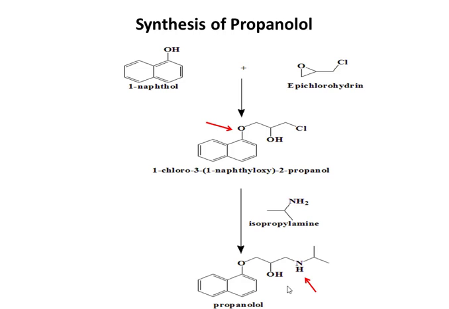We can divide this structure into three major parts. This part comes from naphthol, the second part, this one, comes from epichlorohydrin, and next this part comes from isopropylamine. So we can divide this structure into three different parts, and we can write the starting materials from which this drug is synthesized.